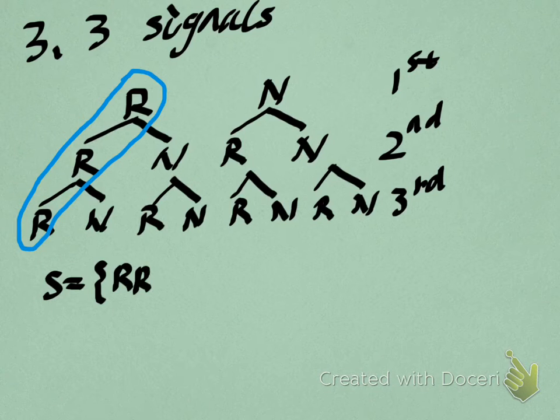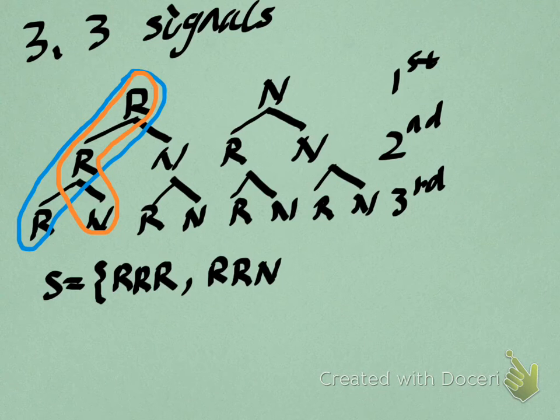We denote this outcome as R, R, R. And how about the others? If we receive the first one and also go left, but on the third level we go right, then we have this orange circle. We receive the first one and second one, but not the third one. So in this case, we have R, R, N. This is our second possible outcome.